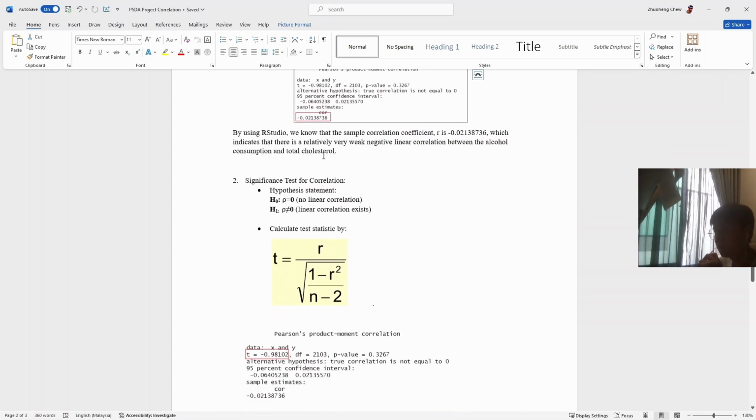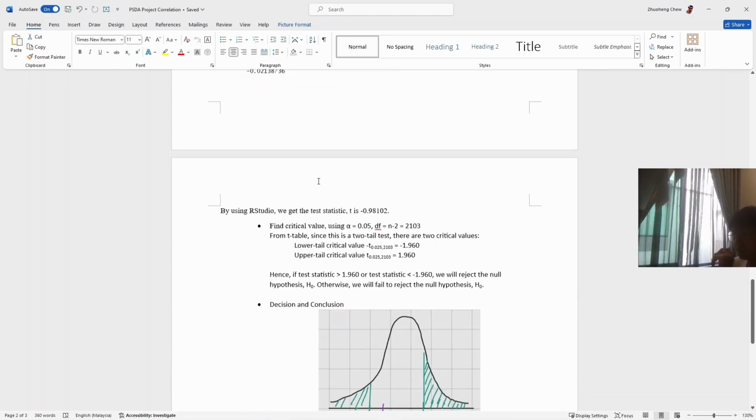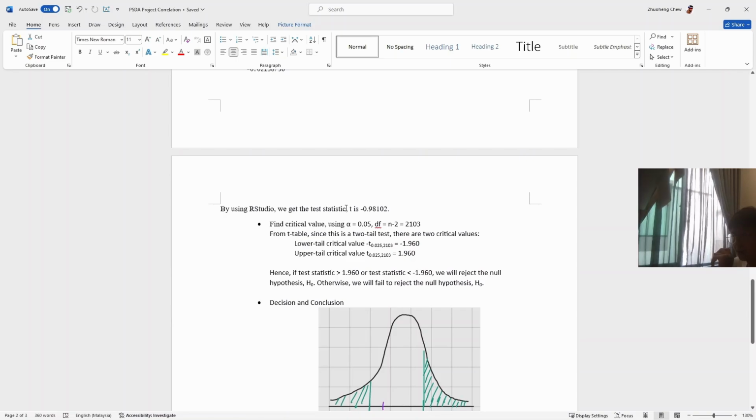Okay, after that, I did the test for correlation, and this is my hypothesis statement. H0 is rho equal to 0, which means no linear correlation, and H1 is rho not equal to 0, which means a linear correlation exists. After that, this is the formula that I used to calculate the test statistic. I have highlighted it also. By using RStudio, I get the test statistic t equal to negative 0.98102.